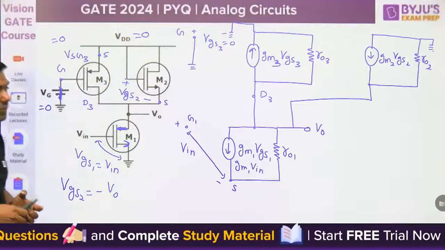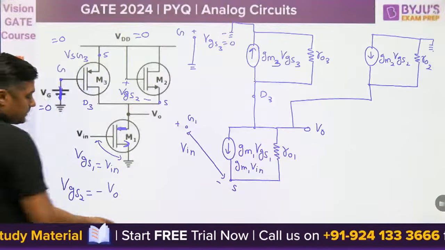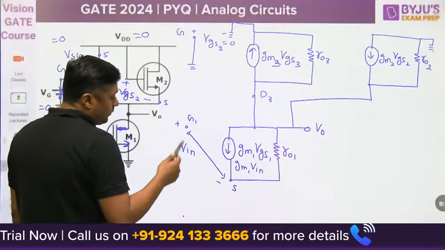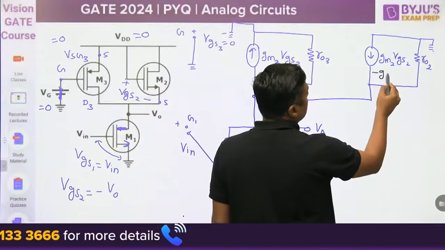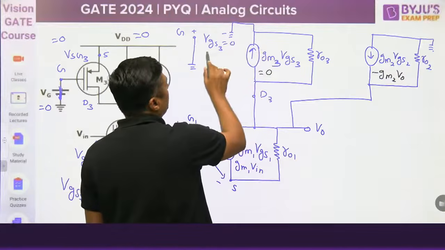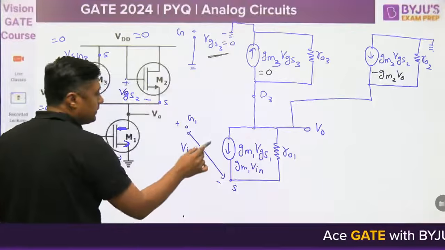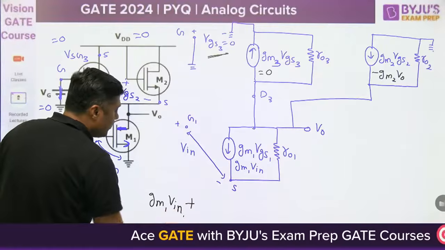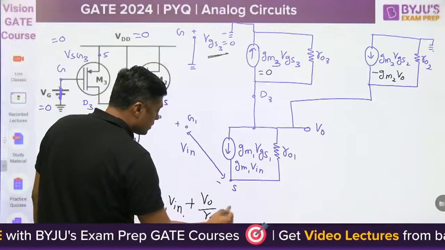Now simply you have to apply KCL at this point and you can find the gain. What is the KCL here? First of all, remember this is gm1 Vin, and the gm2 source current will become minus gm2 V0, and gm3 term is 0 because it acts as an open circuit. When I write the KCL, the outgoing current is gm1 Vin plus V0 upon ro1,